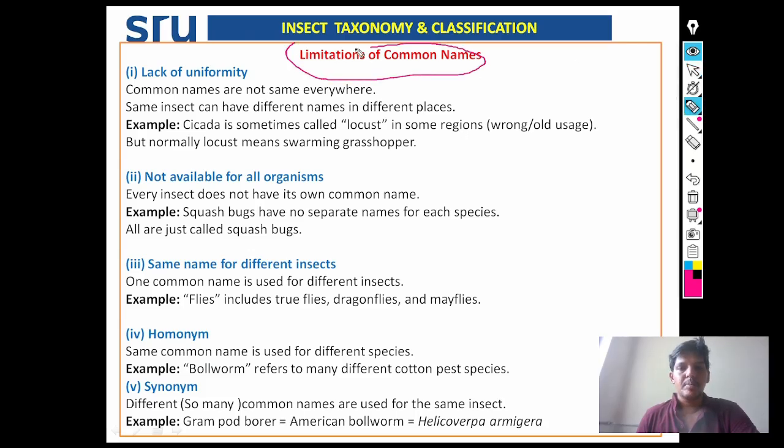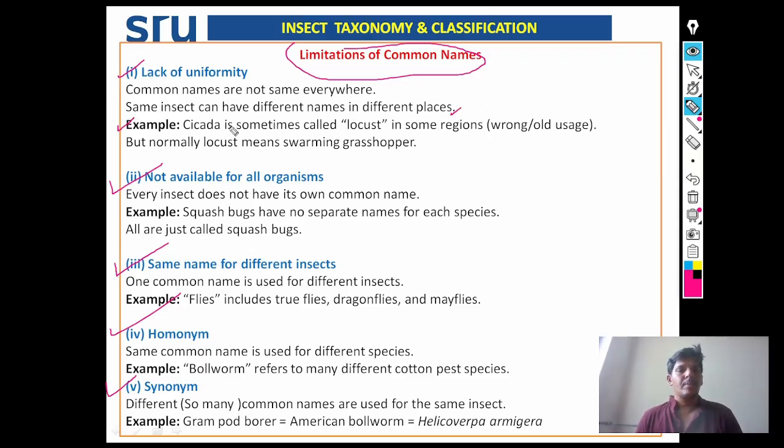See the limitations of the common names: lack of uniformity, not available for all organisms, same name for different insects, homonym and synonym. All these are the limitations associated with the common name. What is the lack of uniformity? Common names are not uniform, they are not the same everywhere. Some insects can have different names in different places.